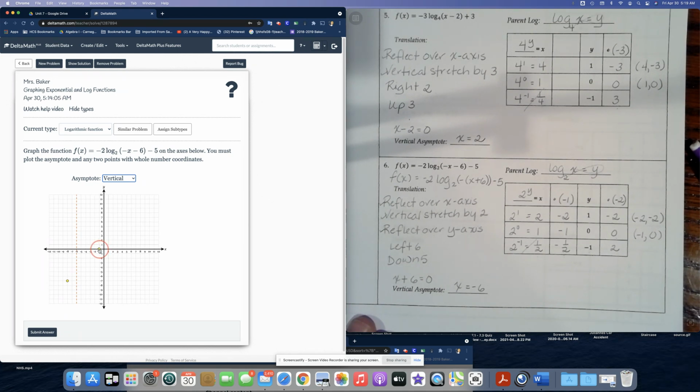Okay, so we're graphing the point (-1, 0). So -1 on the x-axis, 0 on the y-axis. And then we have to move it to the left 6 units. So 1, 2, 3, 4, 5, 6. You notice our line has now reappeared. And we're going to go down 5. So 1, 2, 3, 4, 5.